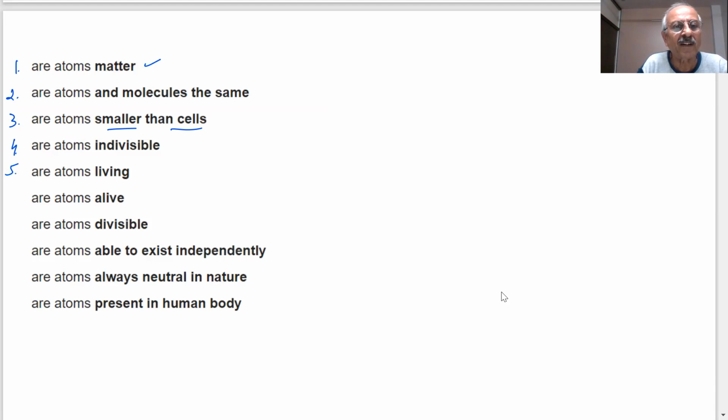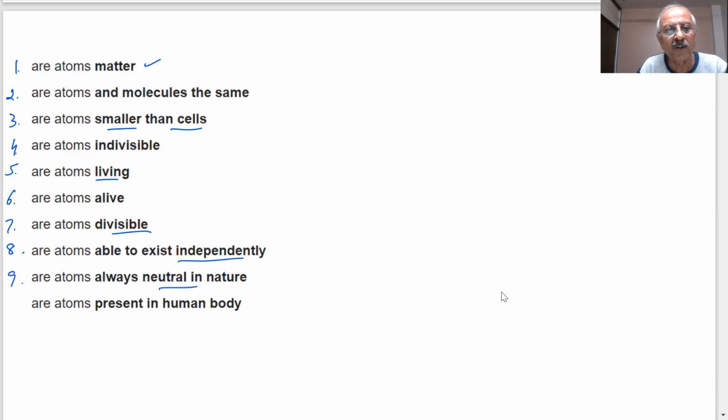Are atoms living or dead species? Are atoms alive? Are atoms divisible? Are atoms able to exist independently? As I said, only a few atoms may live independently. Other atoms combine to form molecules.